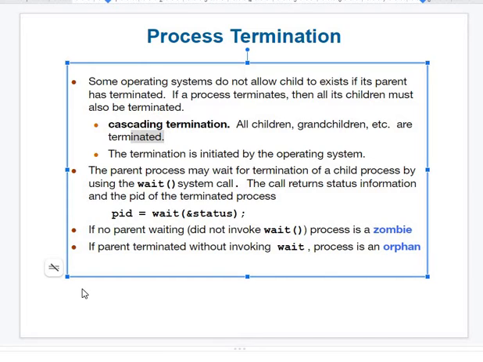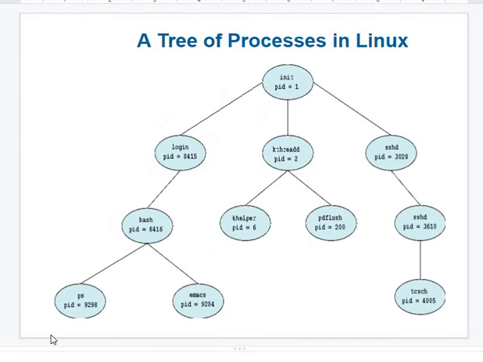So what happens if a parent terminated without a wait? The child process will become an orphan. Very simple. Here ps is one process, and its parent is bash. So bash will never worry about ps, it terminates itself. At that time ps becomes an orphan. So as not to maintain an orphan state, init or the OS will make the connection like this.